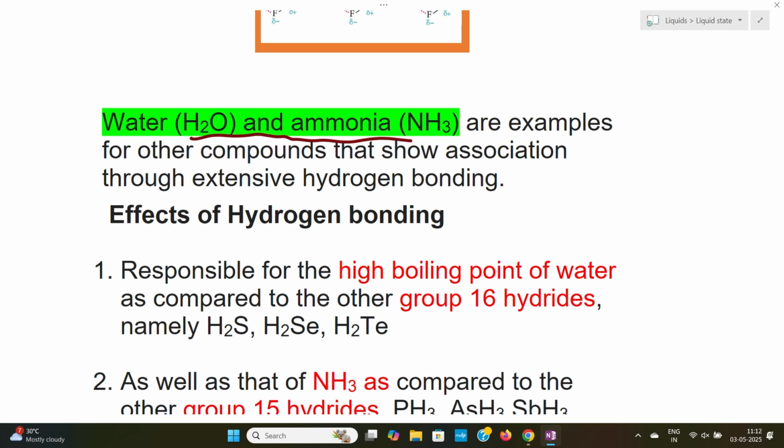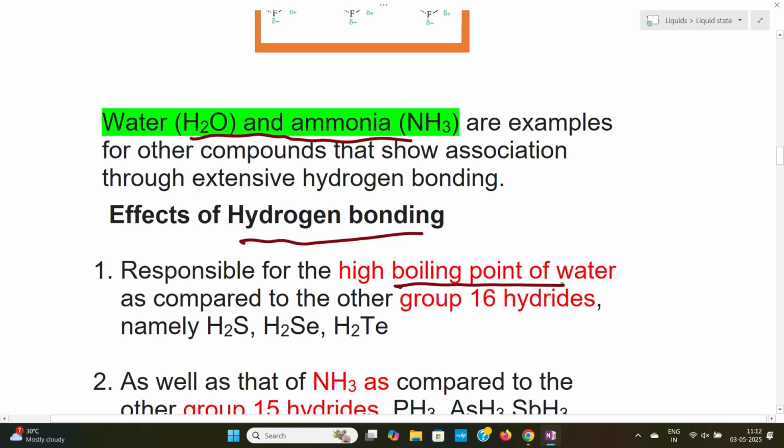Next, we look into the other aspect, that is the effects of hydrogen bonding. Because of the hydrogen bonding, in the group 16 hydrides, water has a high boiling point. Water has a high boiling point compared to H2S, H2Se, H2Te.